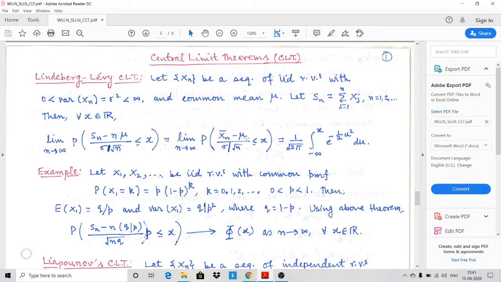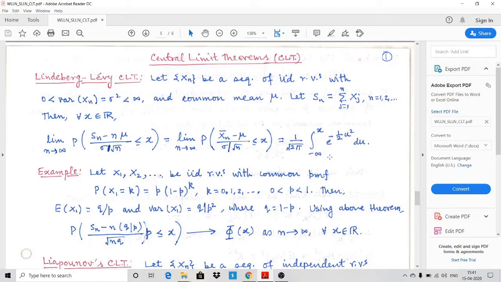This will become mu, and this will become sigma by root n, less than or equal to x, and this comes out to be 1 upon root 2 pi, integral from minus infinity to x of e to the power minus half u square du. If you see it carefully, this is nothing but the CDF of standard normal distribution. That means distribution function of normal 0 1 random variable.